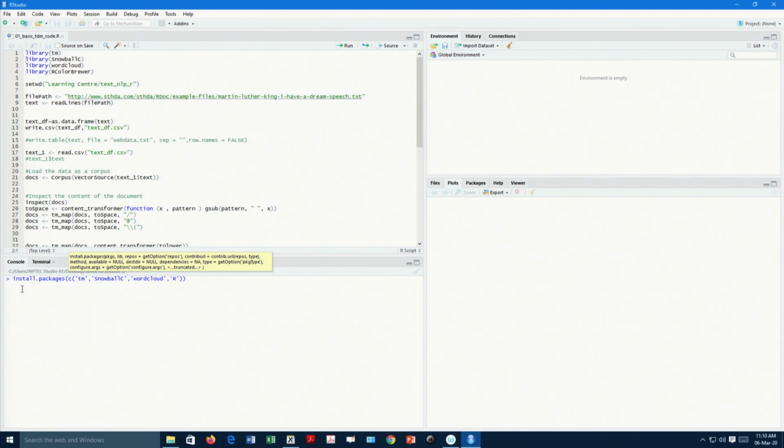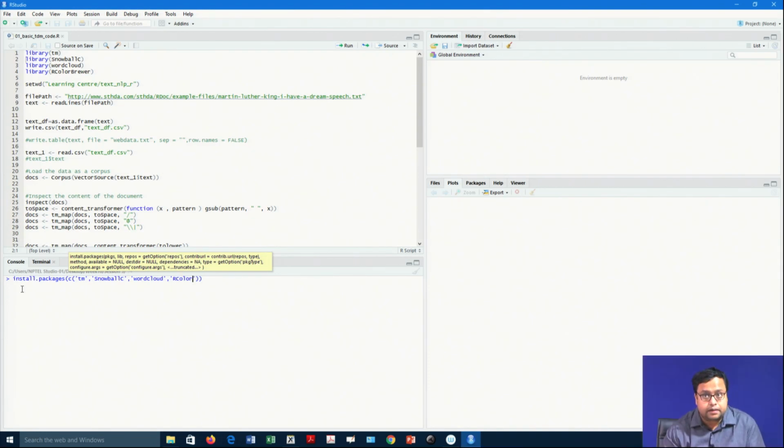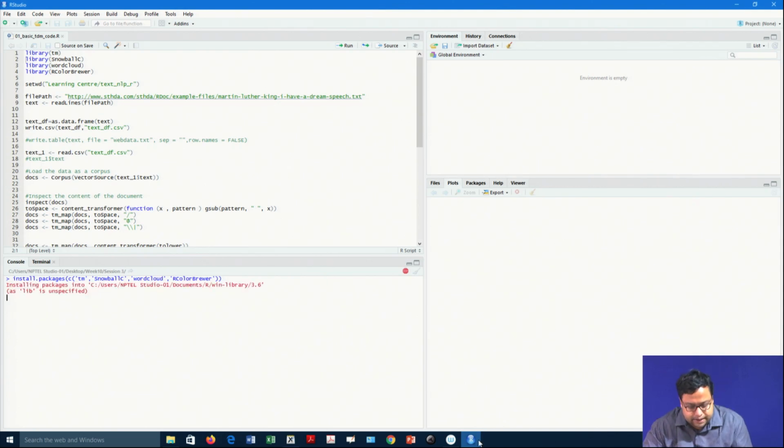R is capital, C is also capital, Color, and then Brewer, B-R-E-W-E-R. Let us just install these. It might take some time depending on the internet connection.